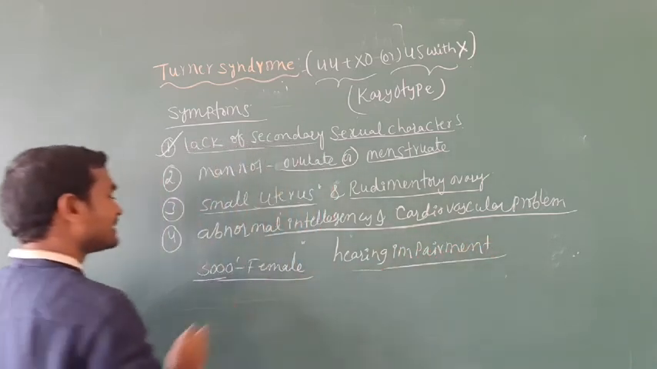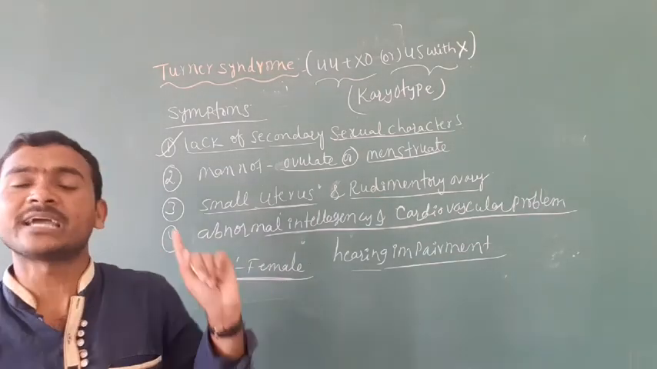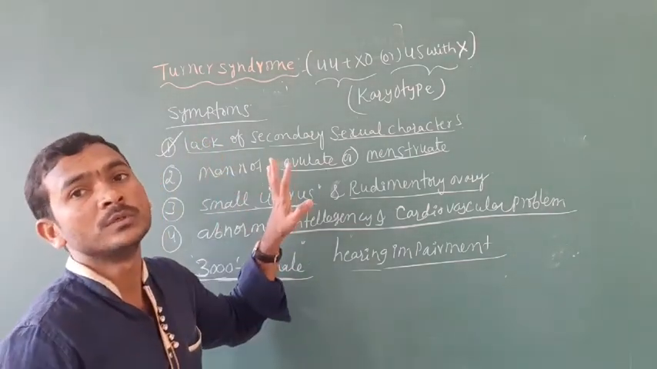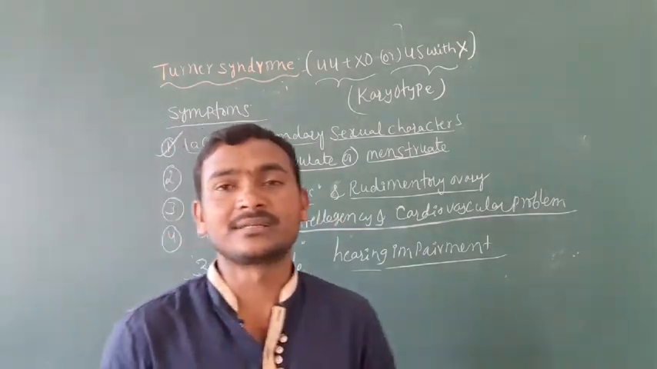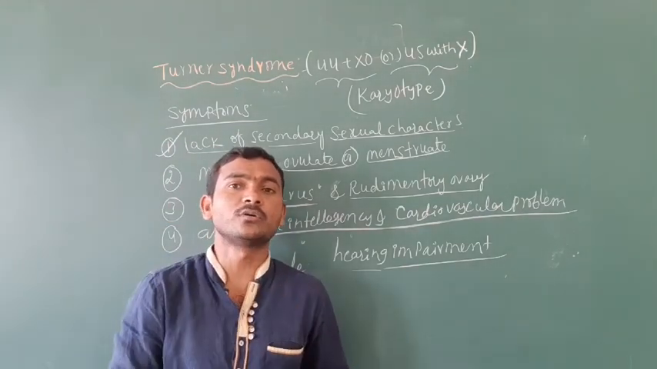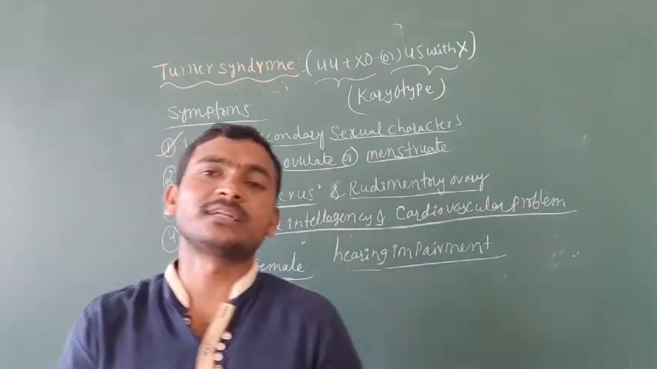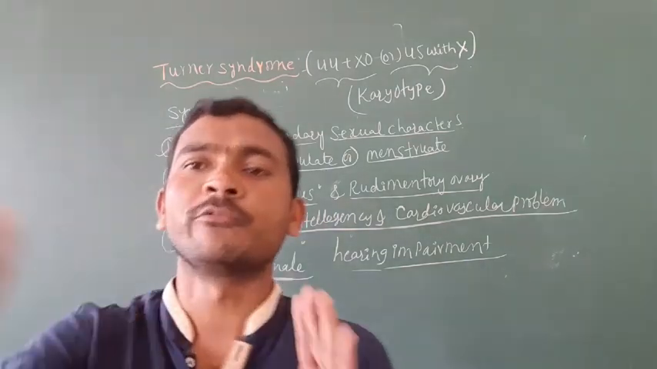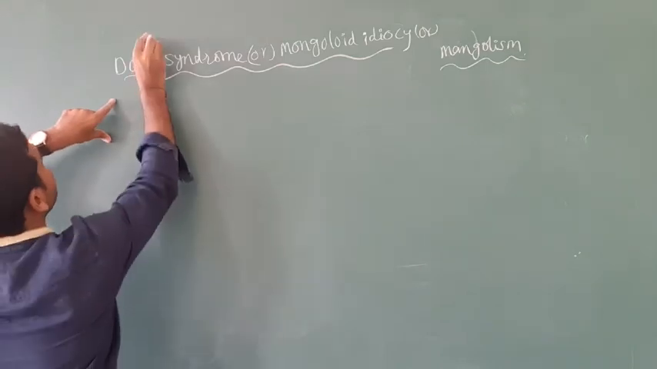In this type of disease, among 3000 females, one female is affected with Turner syndrome. This is one of the chromosomal disorders. Then after that, according to the NCERT textbook, we will go to autosomal disorders. In autosomal disorders, the first important one is Down syndrome. We are going to discuss autosomal disorders.